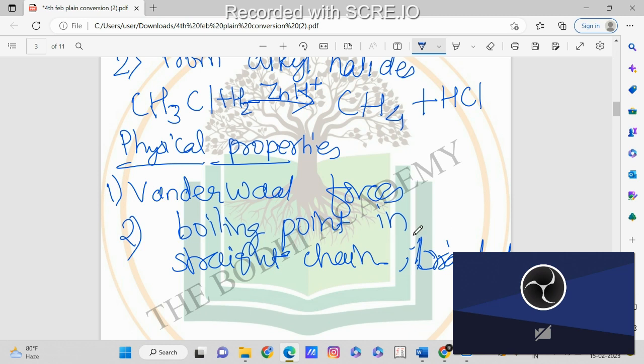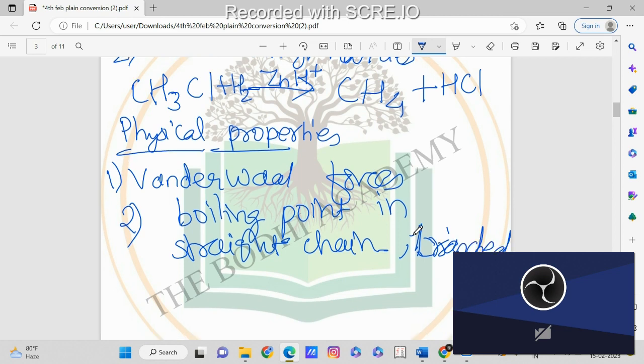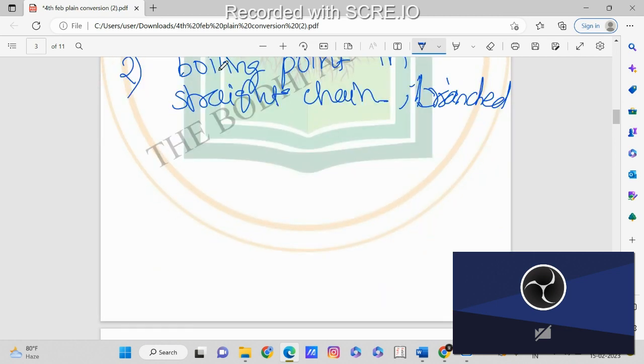So what we can see in the physical properties of these alkanes is that when we are having a straight chain, let us take one example over here. Let us take the example of pentane. Pentane means how many carbons? 5 carbons. So we are having CH3, CH2, CH2, CH2 and CH3. This is the straight chain pentane. Now if you want to find the boiling point of this pentane, which is a straight chain, it will have a higher value than its branched chain.